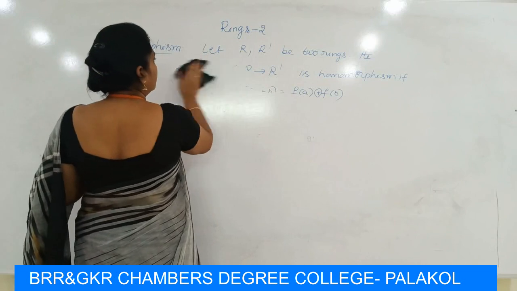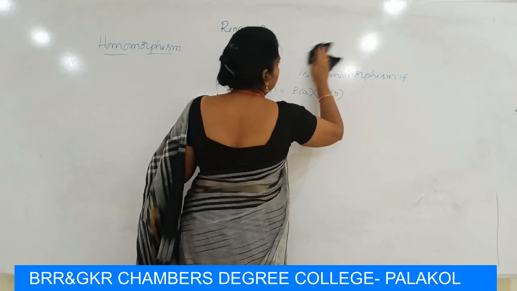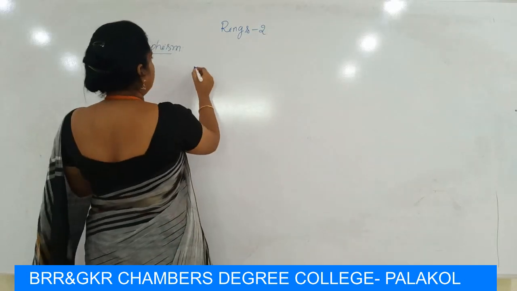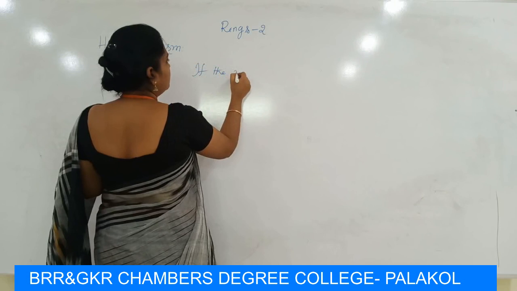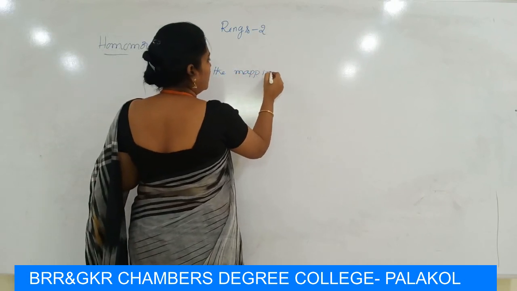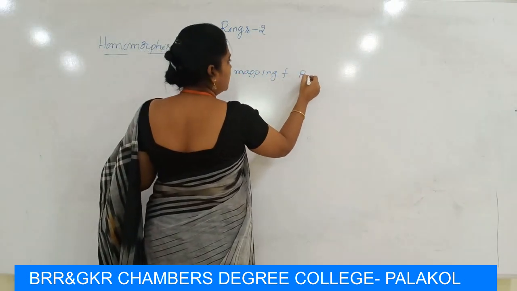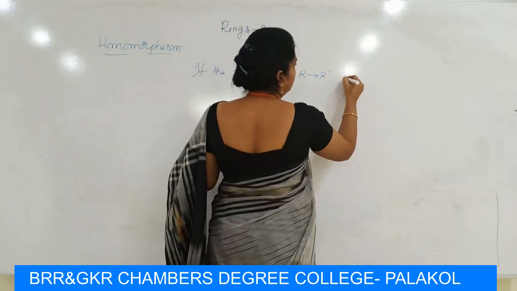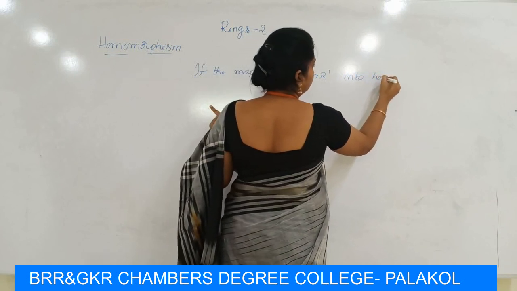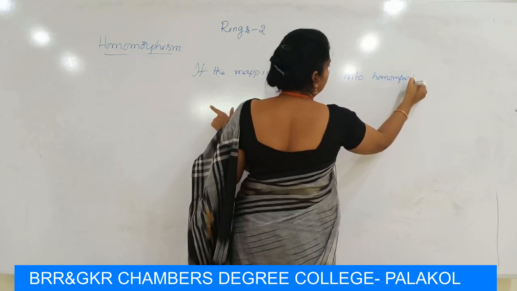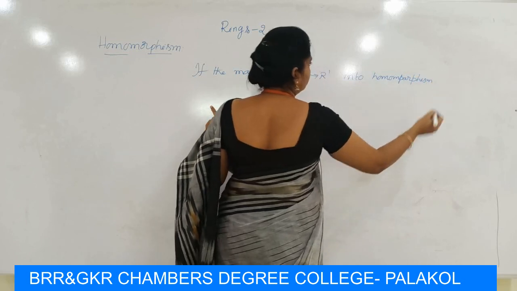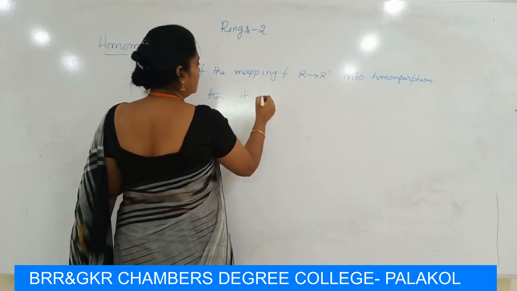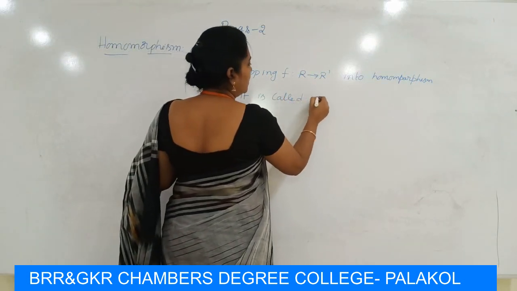Next definition, homomorphism into a mapping. If the mapping f from R to R' is a homomorphism and is onto, then it is called an epimorphism.